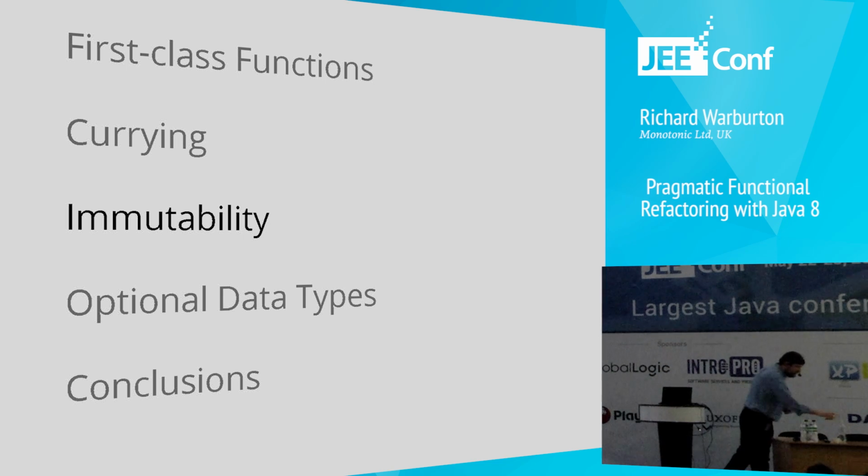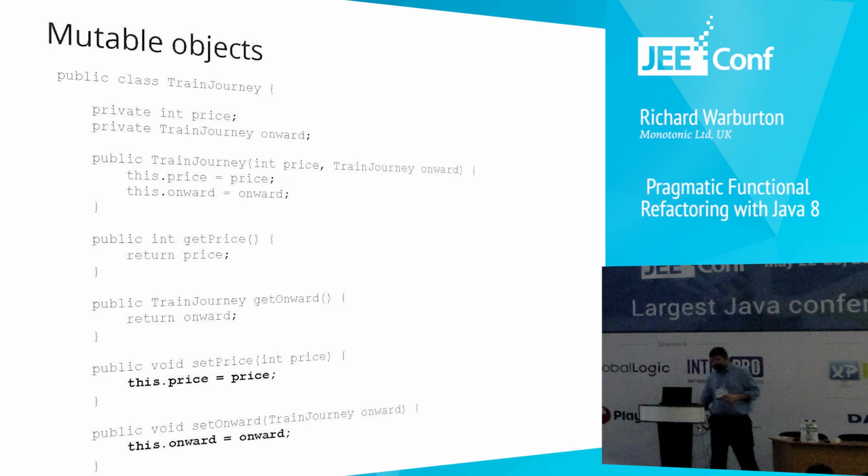So, immutability. Well, let's start off with an example mutable object before we talk about mutability. And this is a train journey. And it's really a single step in a train journey. It's saying a train's going to take you from A to B. And each train journey step here has a price and some onward journey that we're going to go to afterwards. And we've got getters and setters for both the price and the onward journey. Very standard Java POJO.